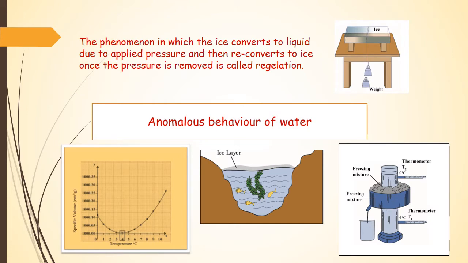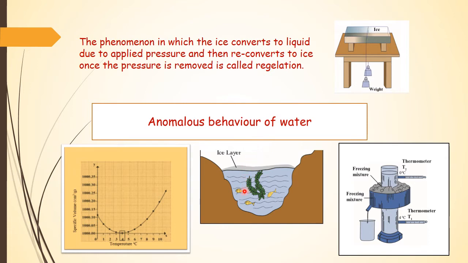Now we are going to discuss a phenomenon called regelation. When pressure is applied on the ice, its melting point decreases and it gets converted into water. And when pressure is removed, it will again get converted back into ice. This is called regelation. This phenomenon is used for making ice balls from shredded ice.